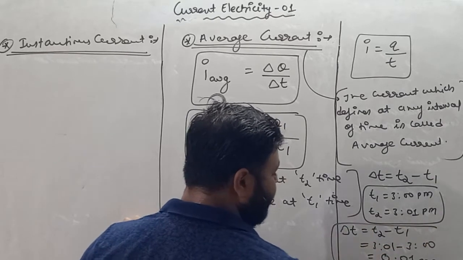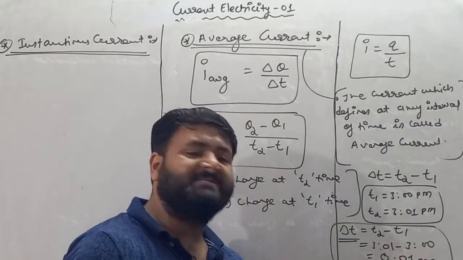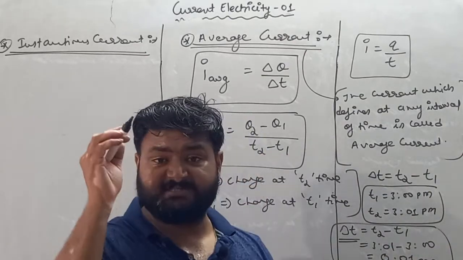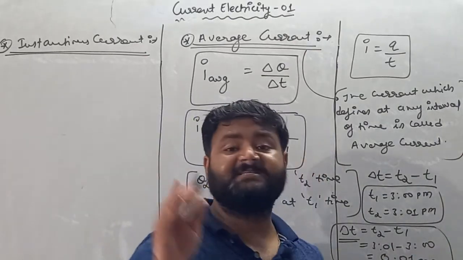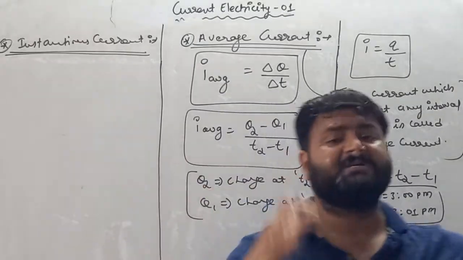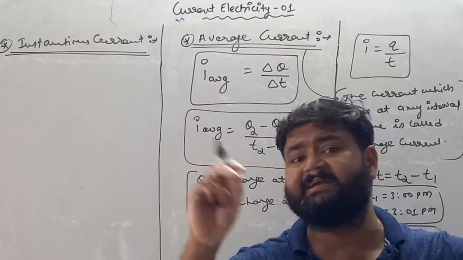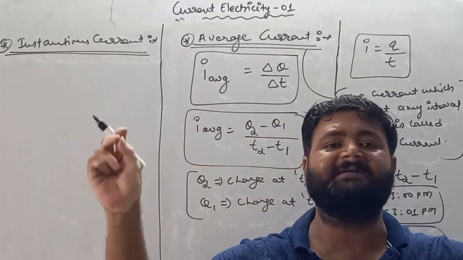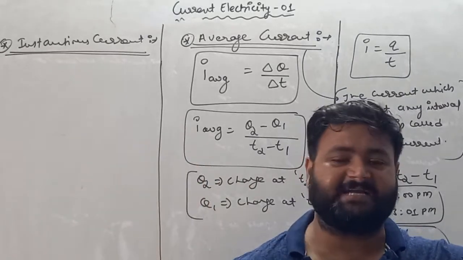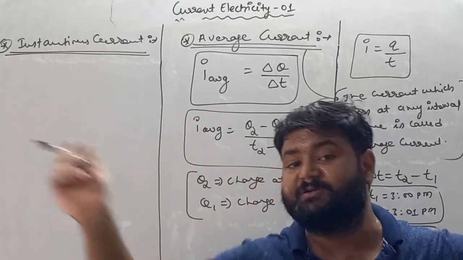Now see, my dear student, the value of the change in time is very small, 0.01. This change is so small that it can be neglected as well, because if I ask you what the time is on your watch, and if the exact time is 9.01 AM, let's suppose, you never say 9.01.